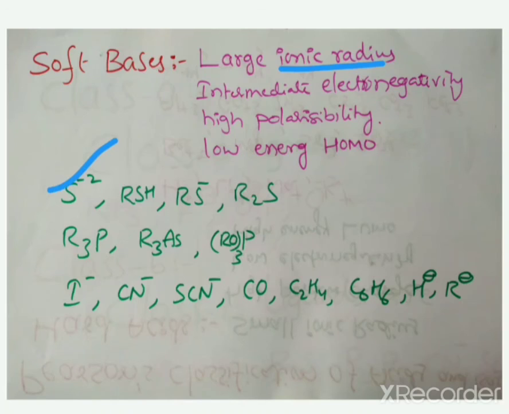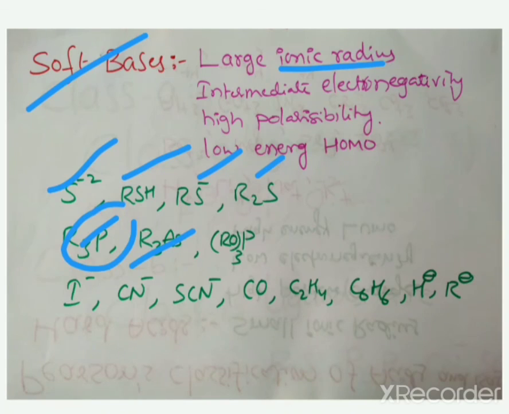According to the definition, sulfur containing species are soft bases. Phosphorus has large ionic radii. According to the definition, phosphorus containing species are soft bases.